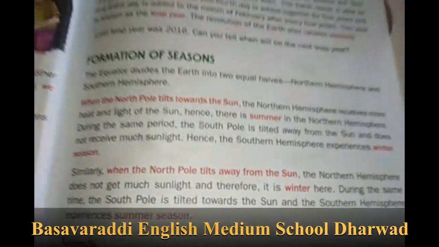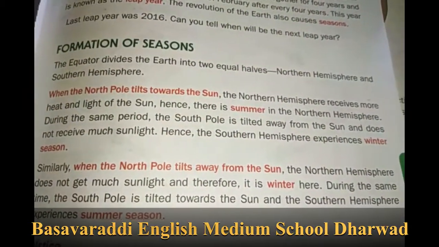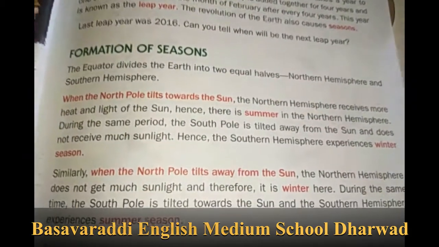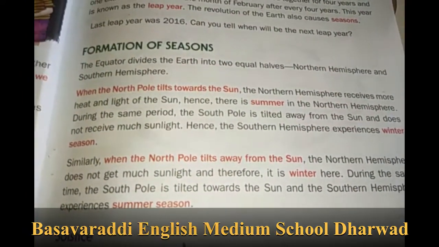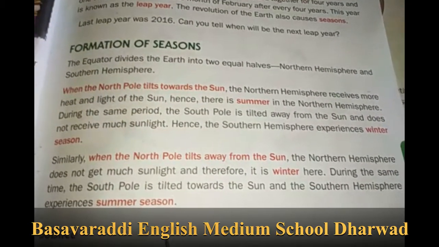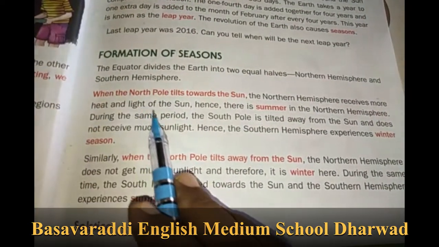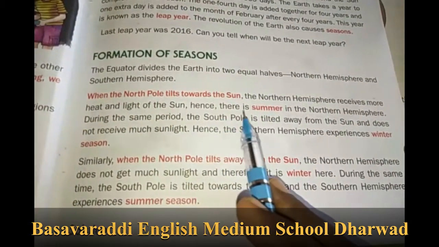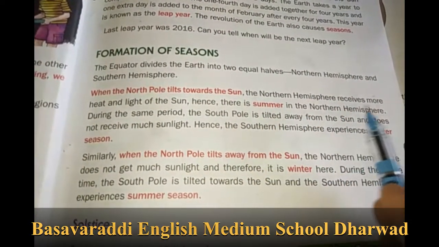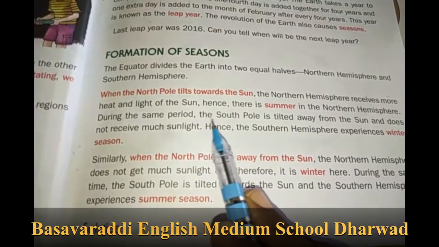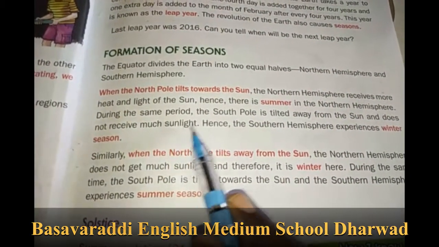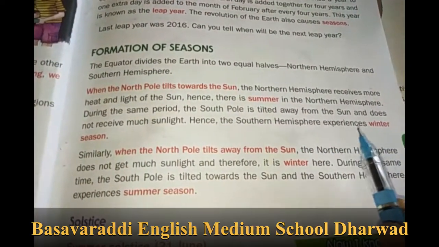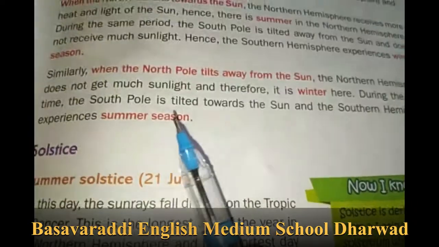The equator divides the earth into two hemispheres, or two halves. One is the northern hemisphere, another one is the southern hemisphere. When the North Pole tilts towards the sun, the northern hemisphere receives more heat and light of the sun. Hence, there is summer in the northern hemisphere. During the same period, the South Pole is tilted away from the sun. That does not get much sunlight. Hence, the southern hemisphere experiences winter season.